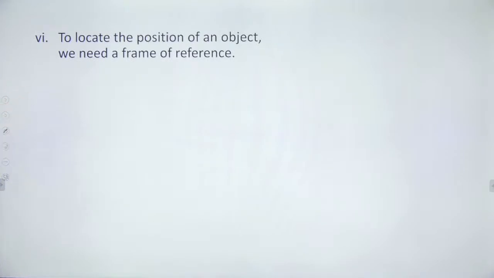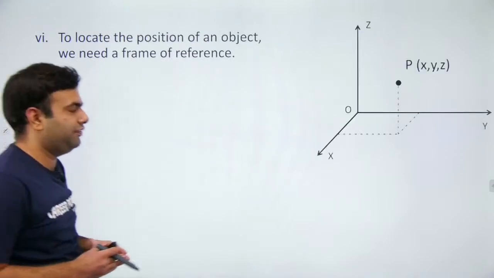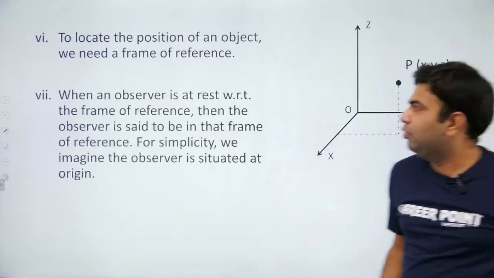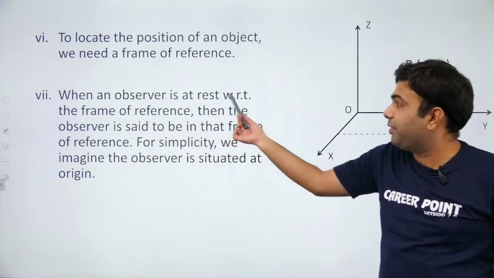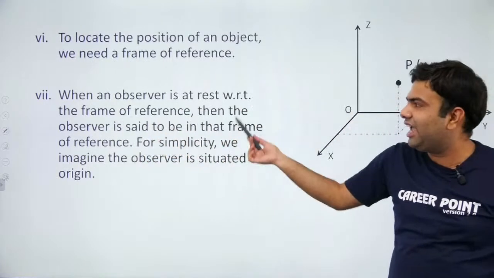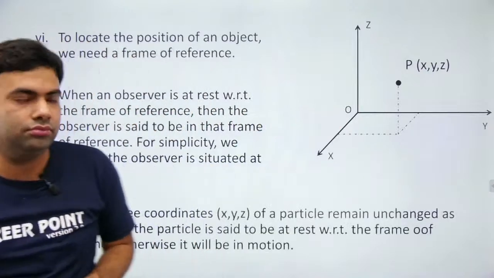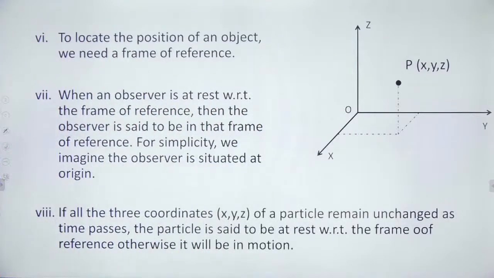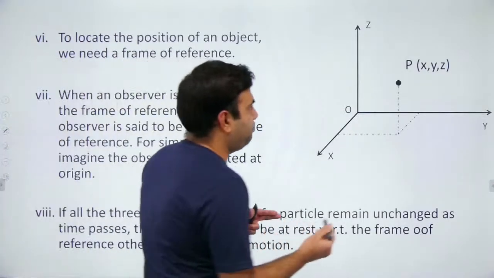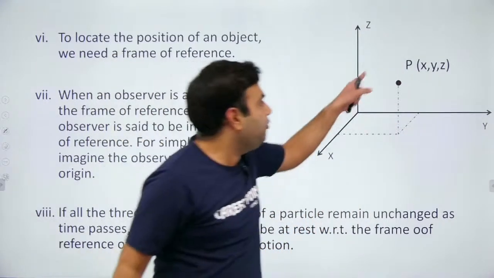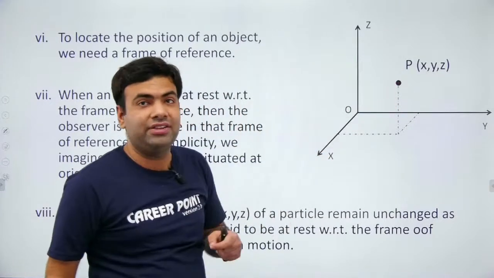Now, to locate the position of an object, we need a frame of reference. Frame of reference is the observer. When an observer is at rest with respect to a frame of reference, then the observer is said to be in that frame of reference. Now, if this point P is in motion, how do we conclude whether this point P is in motion or at rest?